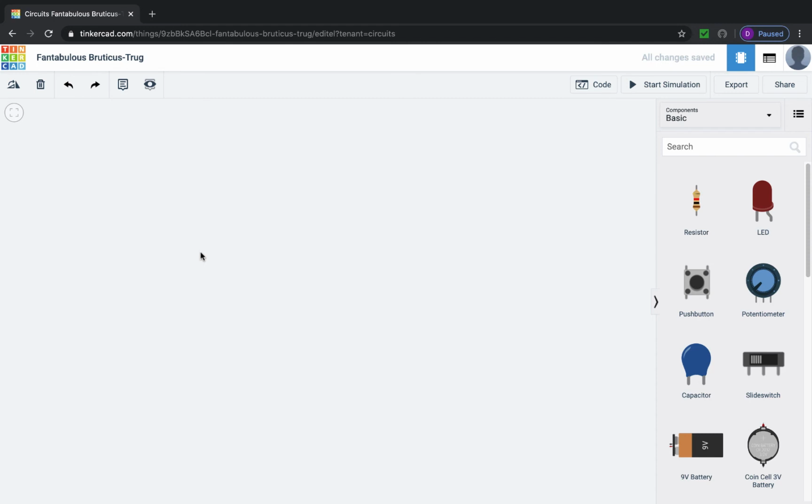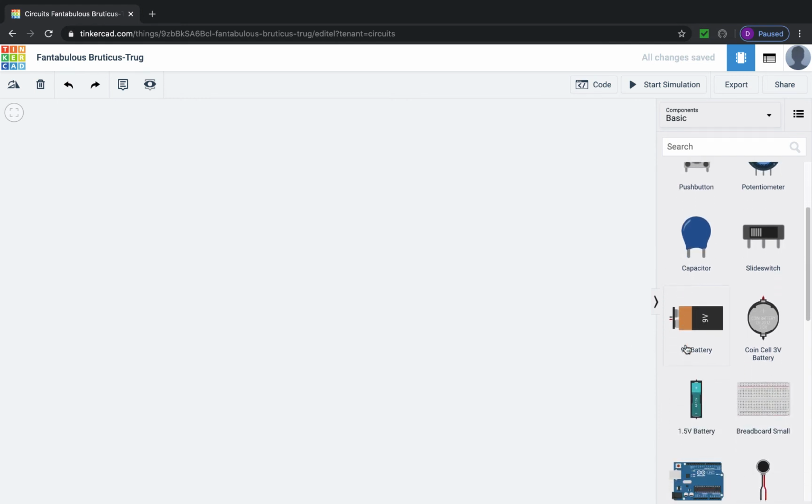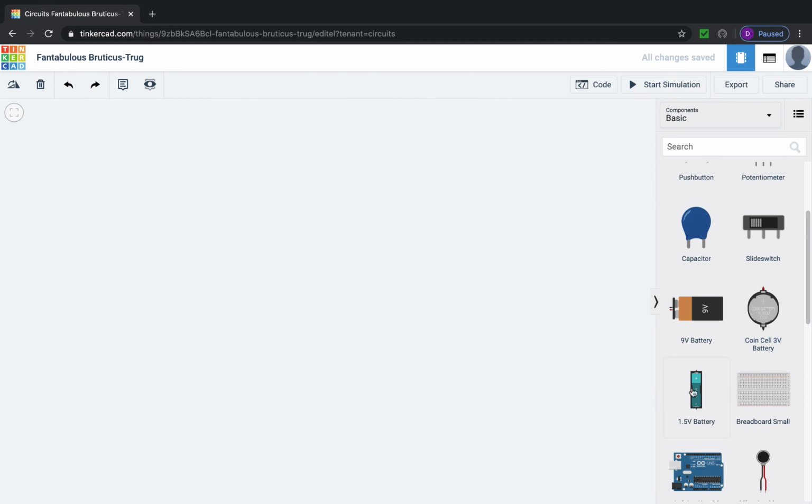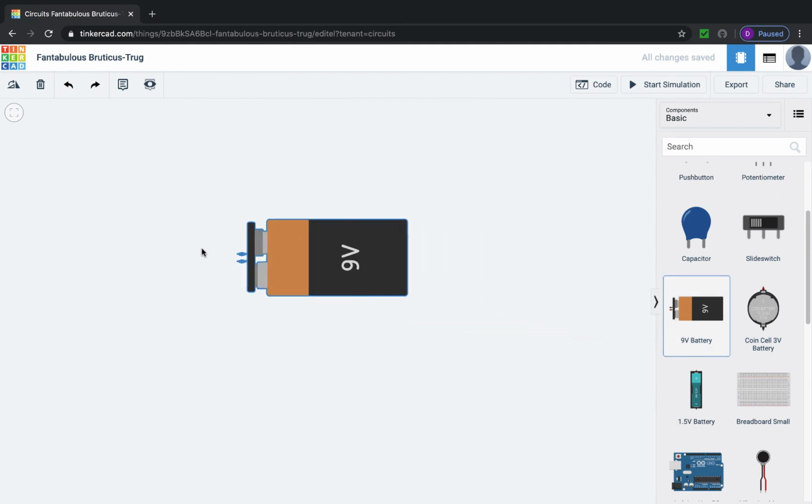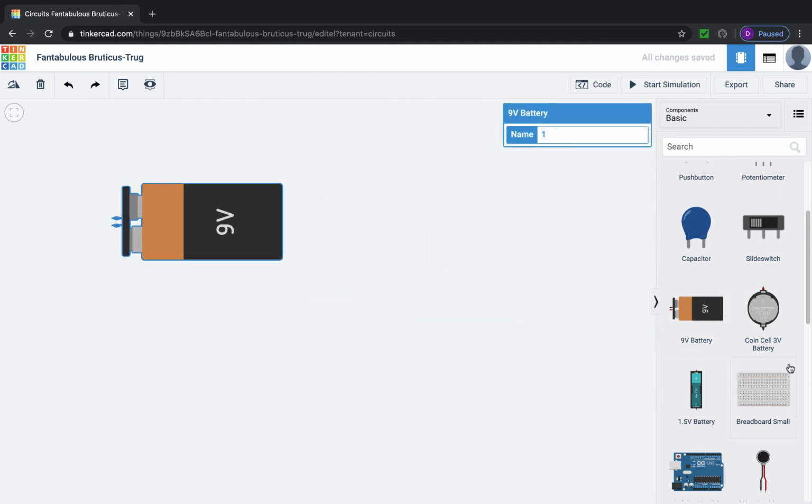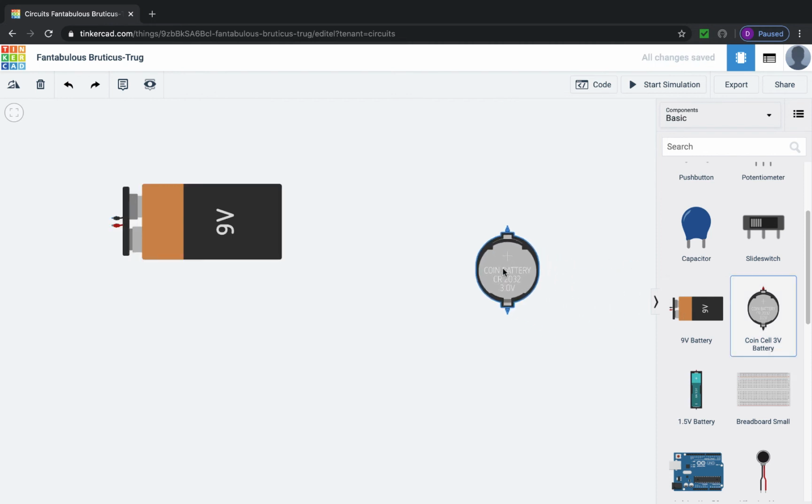The next thing we have to have is a source. We've got to get our electricity from something. And in this circuit program that we're going to be using, batteries are our source of electricity. So if we look down here, I've got 3 different types of batteries I can use. I've got my traditional 9-volt battery. I've got a coin cell battery. That's like something you'd see in a watch.